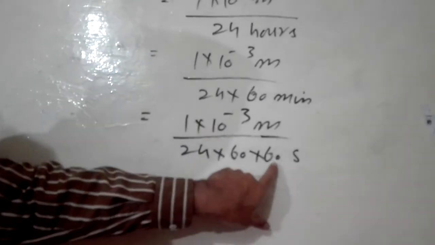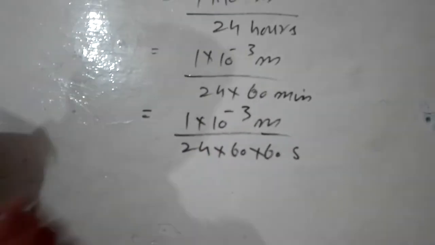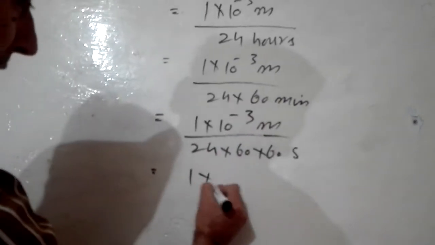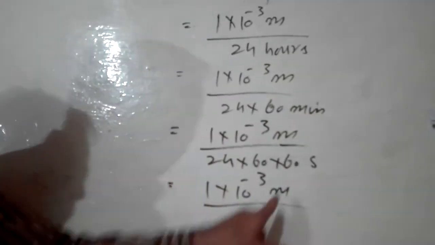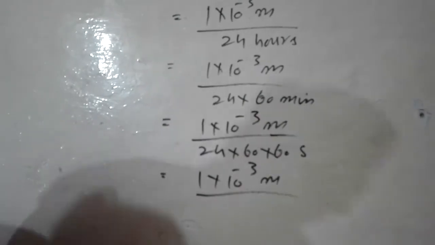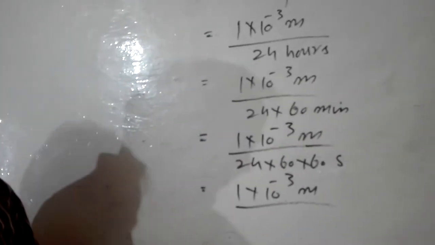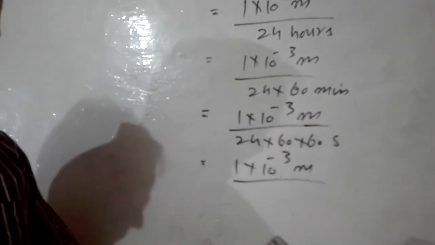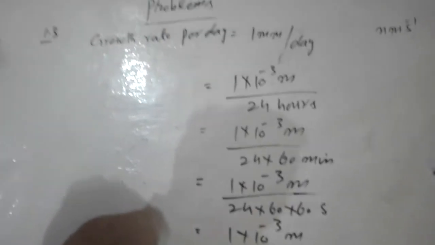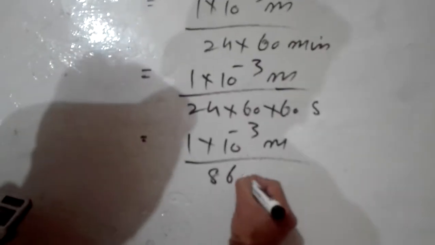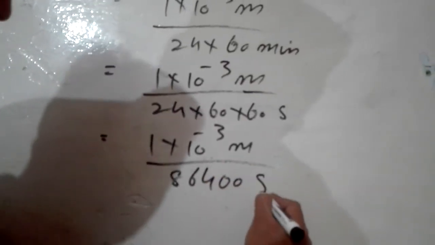Now you have to just multiply all these values. When I multiply all these values, what will I get? 60 into 60, 3600, and 3600 into 24 is 86400 seconds.